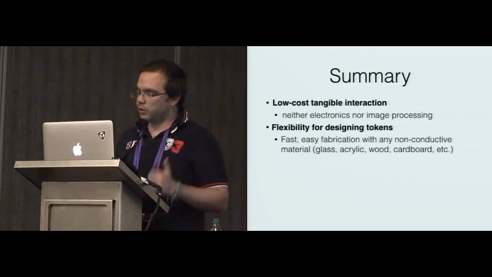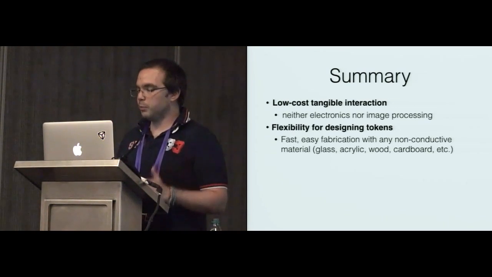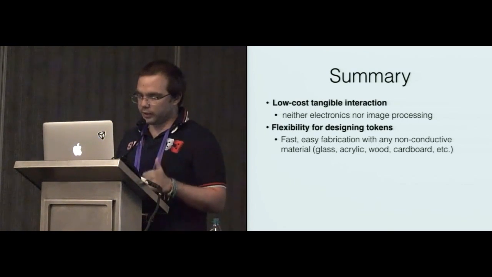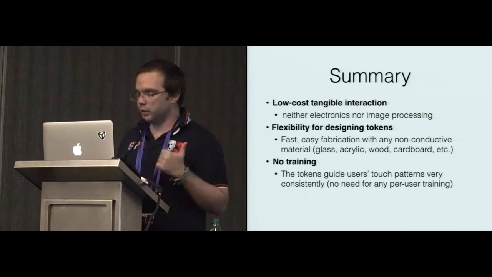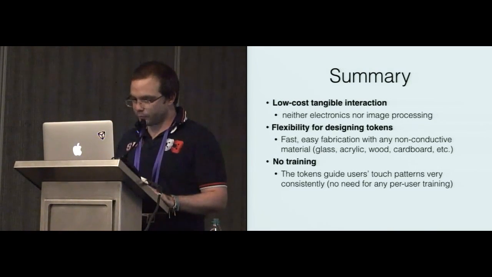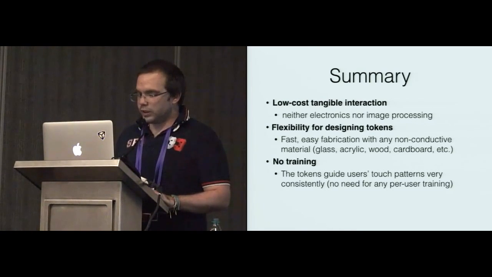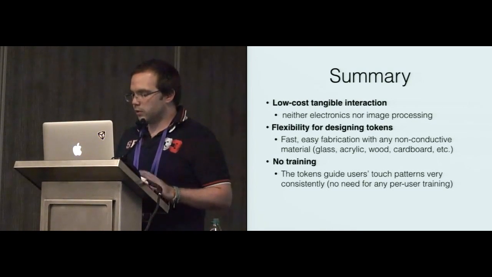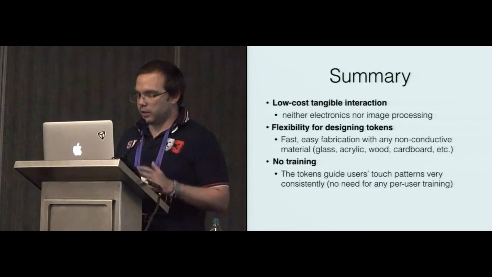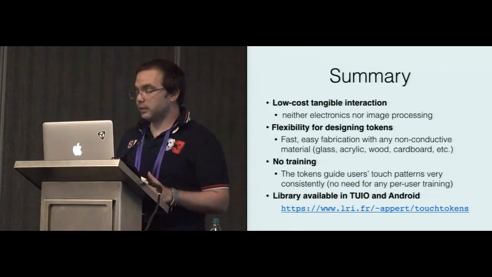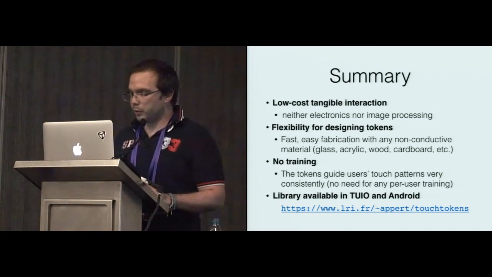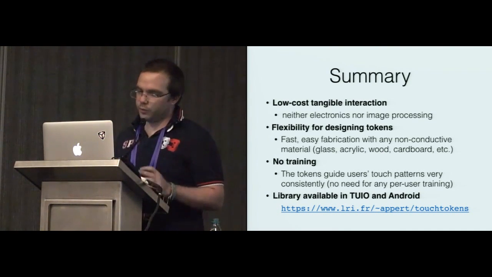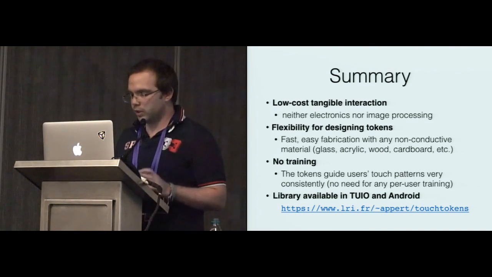As illustrated in our proof of concept applications, tokens can be made of different materials such as wood and acrylic, and they can be of different colors or even feature specific engravings. Touch tokens don't need any per-user training. It works with a unique universal template per token, and it is fast and robust. We make the touch token API publicly available to developers in both TUIO and Android.